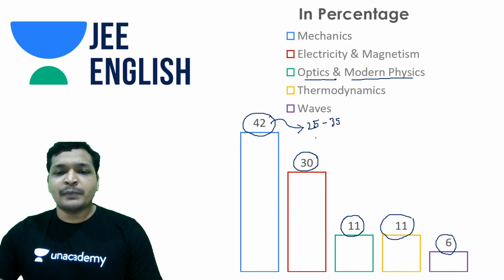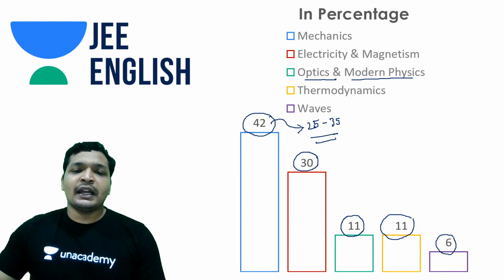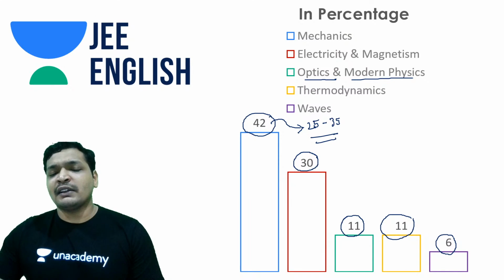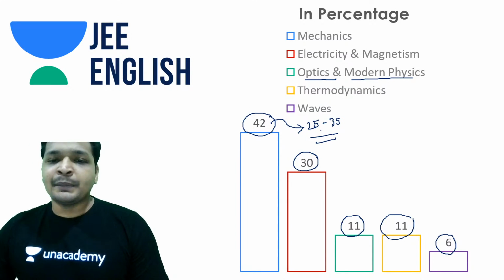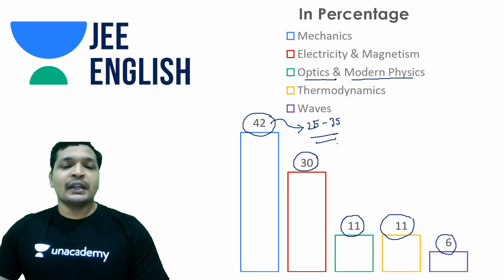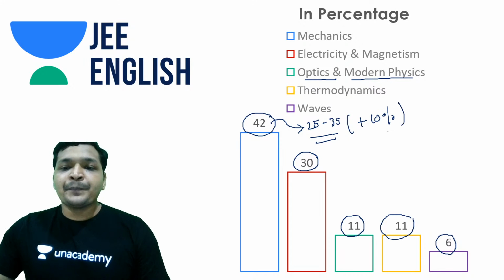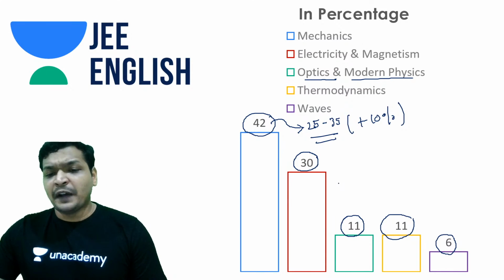So the surprising thing was mechanics. A lot of questions were asked from mechanics. Literally a 10% hike in mechanics. So this is a little surprising thing in the paper, and this has gone down a little bit by 5%.